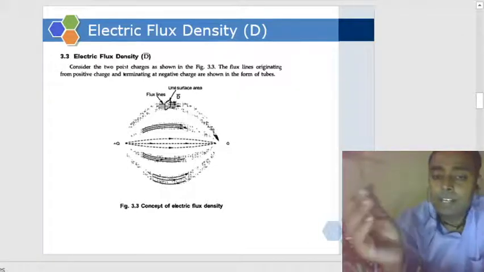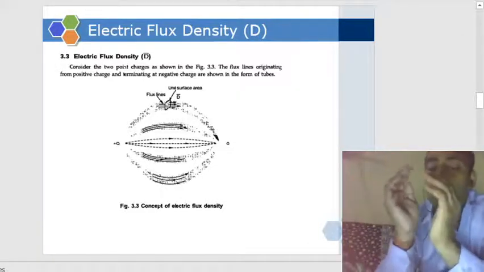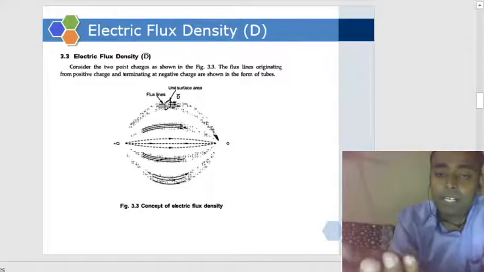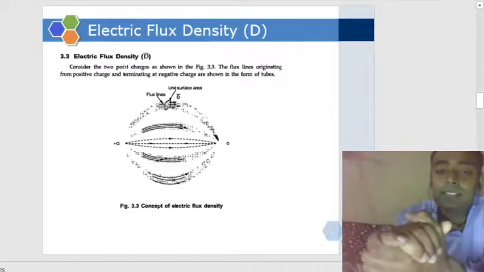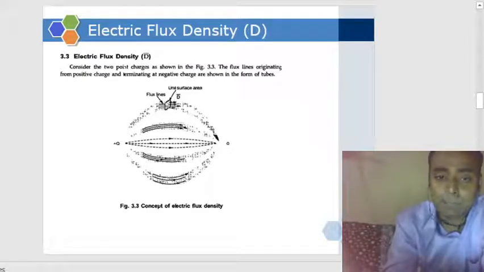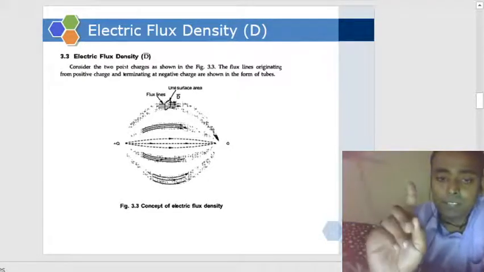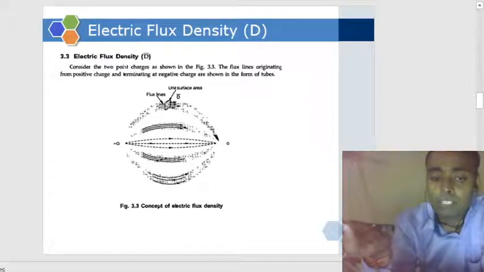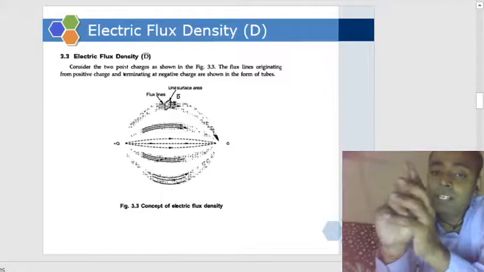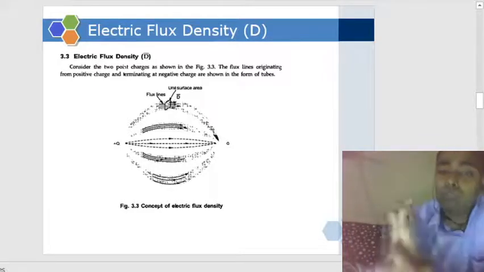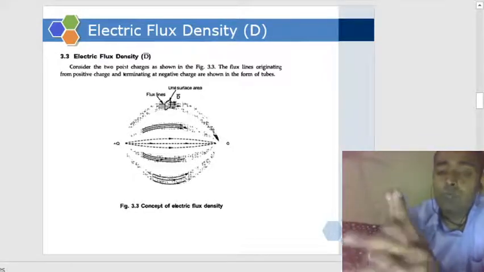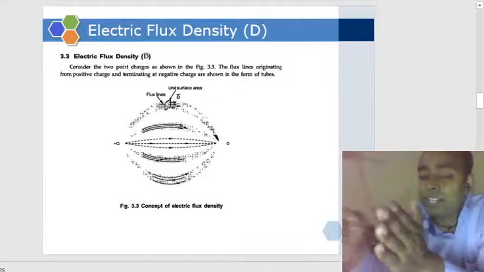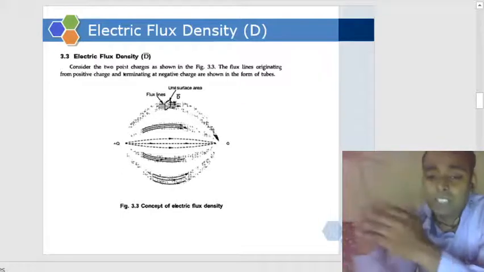I mean, what quantity of electric flux we are getting per unit area is defined as electric flux density. But there is an add-on in this. We will consider only those flux which pass normal to the surface area which we are considering.